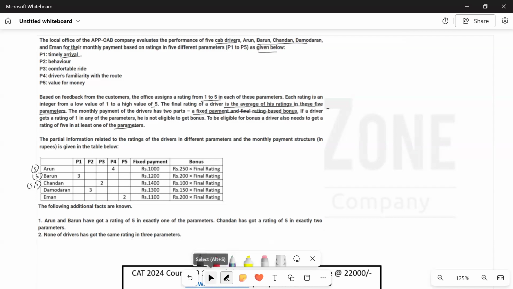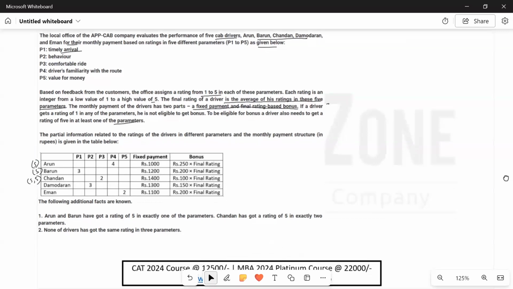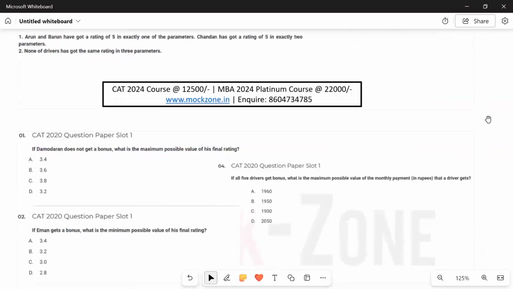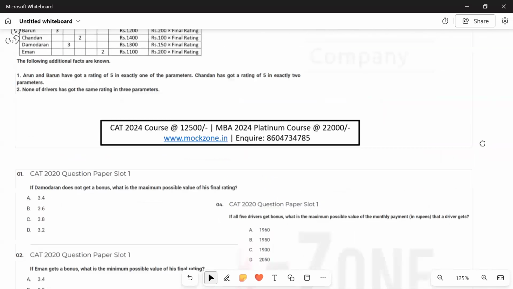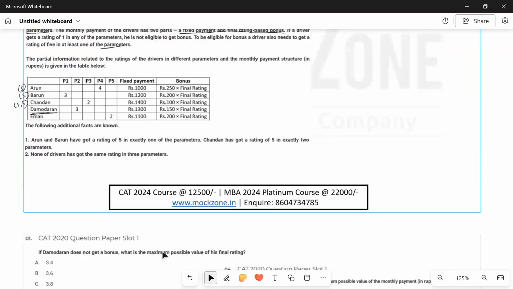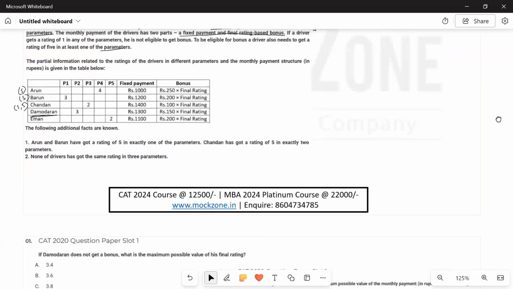Now we'll go to the questions and see what kind of questions are asked in this set. The first question says, if D does not get a bonus, what is the maximum possible value of his final rating? Let's say we are talking about D and we are saying that he does not get a bonus. Then what can be the maximum possible value of his final rating?